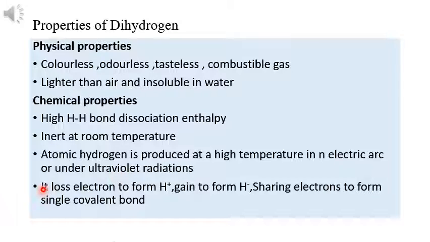And what about its electronic configuration? Hydrogen has 1s1 configuration, and if it loses one electron, it forms H+. If it gains one electron, it forms the hydride ion, that is H-, and it can share electrons to form a single covalent bond, like in the case of H2.